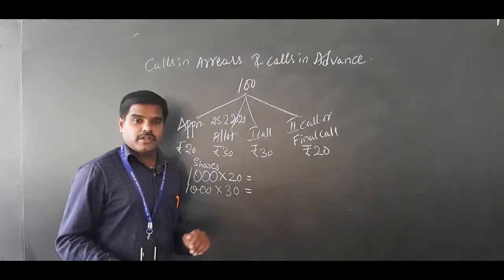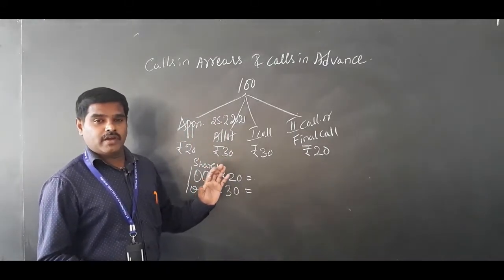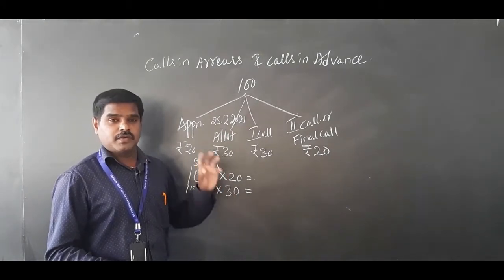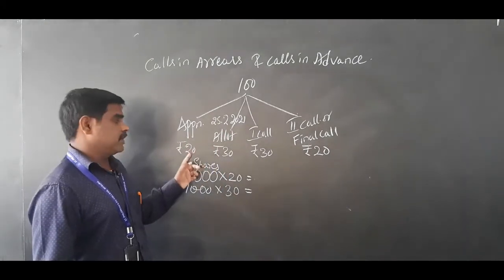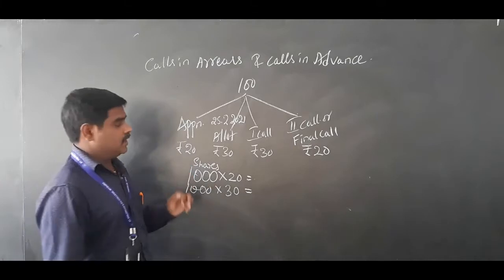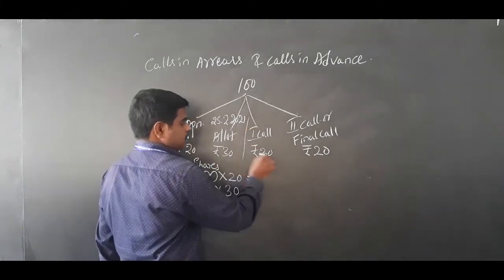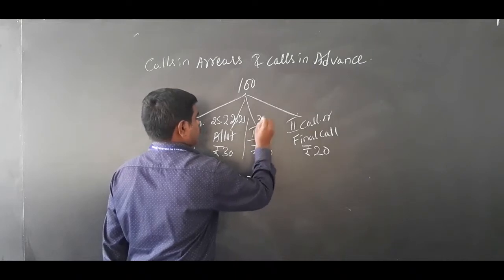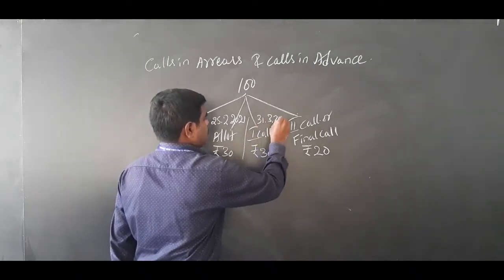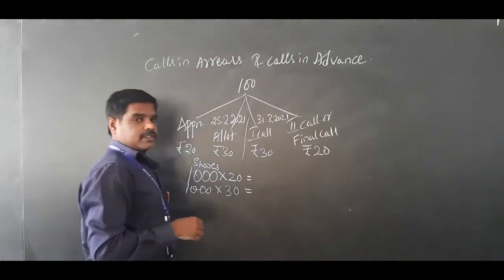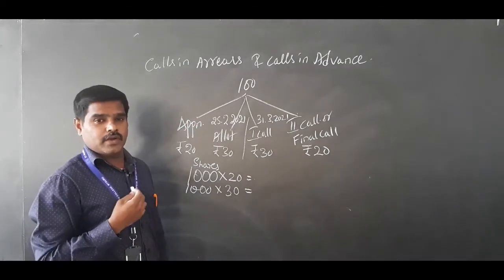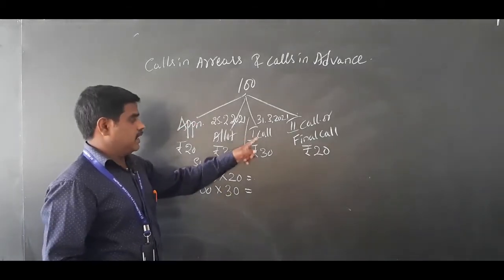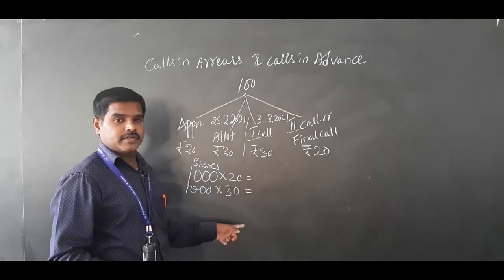You have applied for 1000, we have allotted 1000 shares, and you have paid application money and allotment money. Now you have to pay the first call money on or before 31st of March 21. So what do I have to do? I have to deposit 30 rupees as first call money.